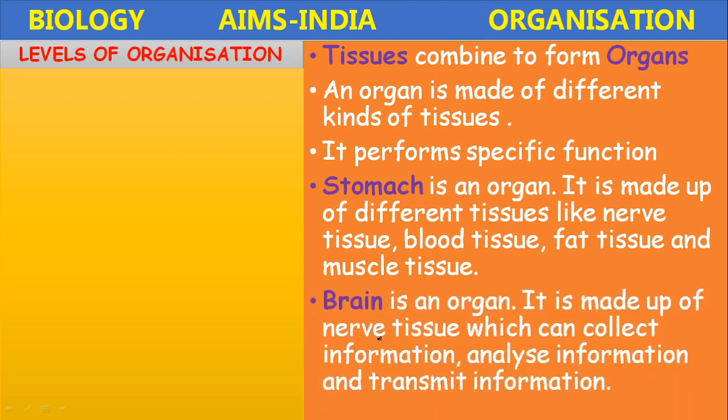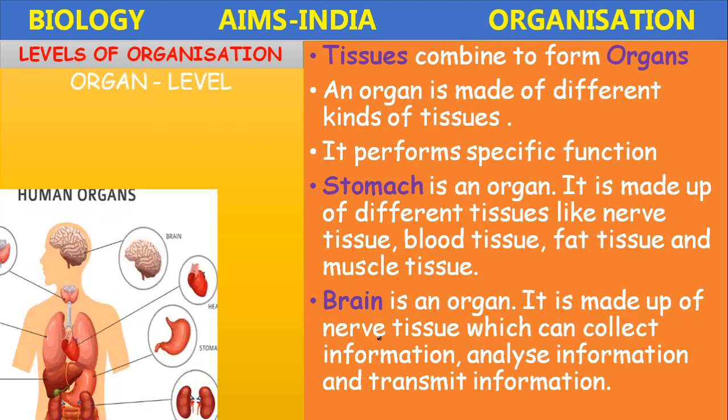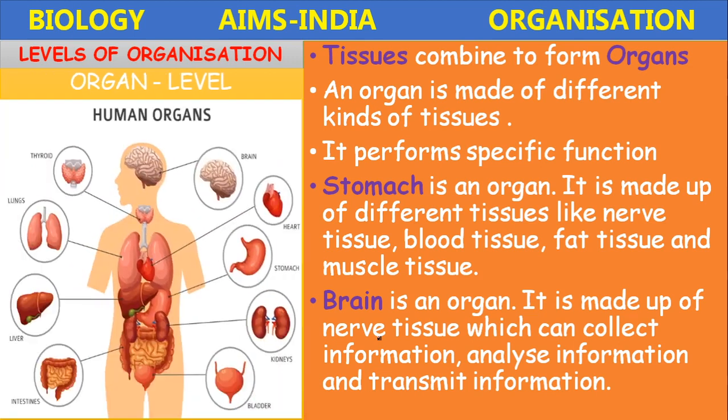Next, the brain. The brain is an organ. It is made up of nervous tissue, and its main function is to collect information, analyze it, and transmit it. That is the coordination function. So among the different organs, we come across the stomach, which is made up of nervous tissue, blood tissue, fat tissue, and muscular tissue. Next, the brain is made up of nervous tissue.